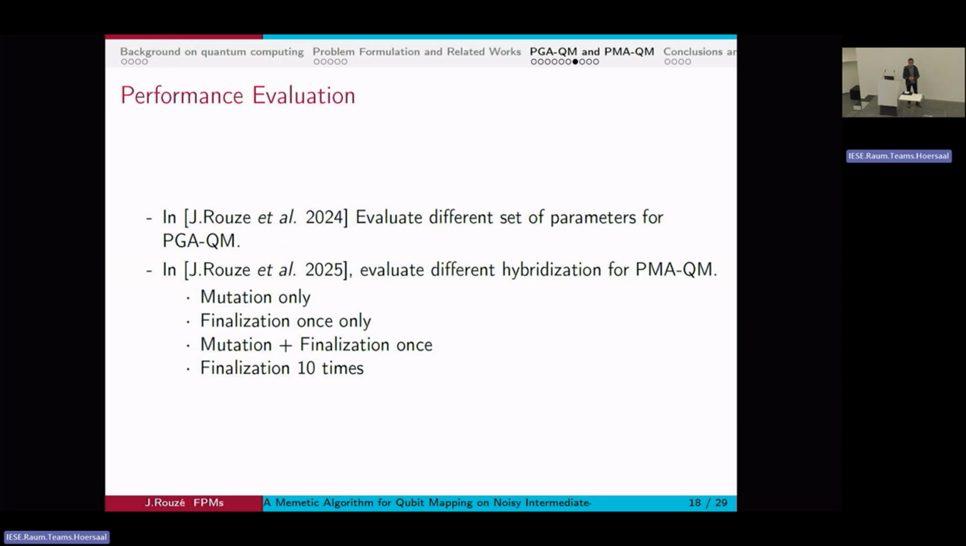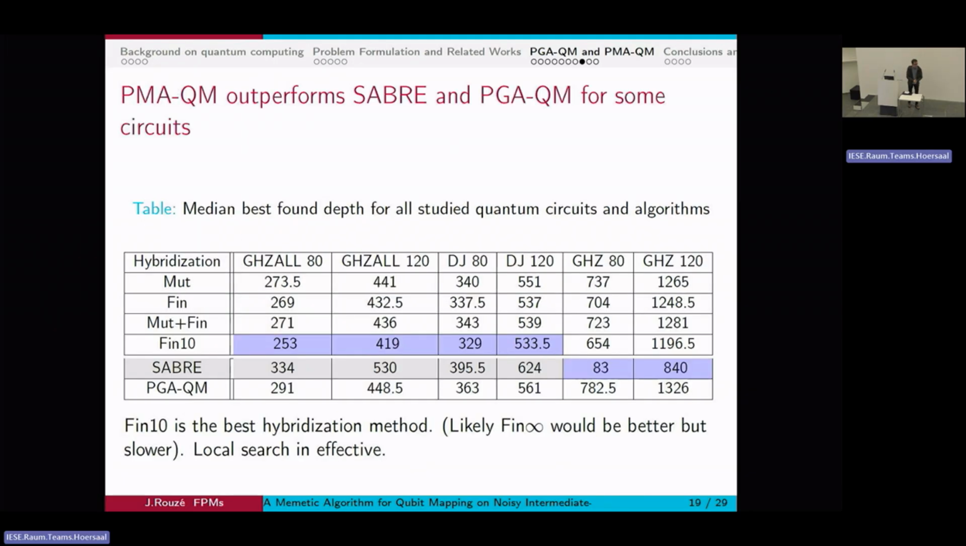One where I only do the local search after the mutation. The one where I only do the local search after the final generation. One where I do both. And finally, one in which I do the local search 10 times after the final generation. And the reason why I do it 10 times and not 20 or 5 is because it matches the execution time of the longer version here. So I wanted to make the comparison fair in terms of time.